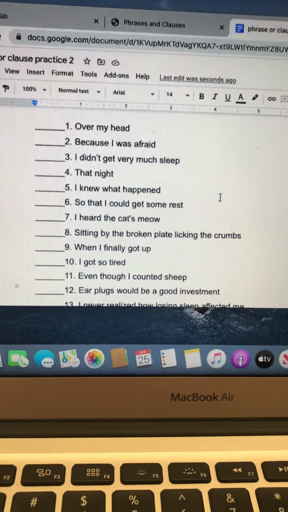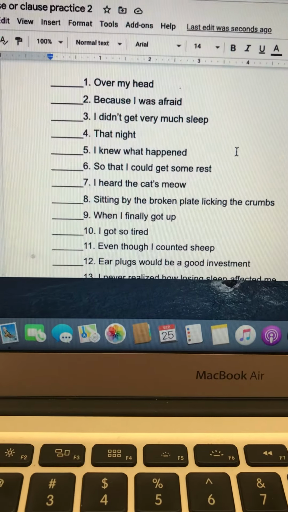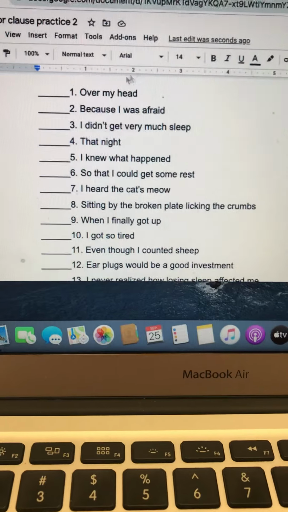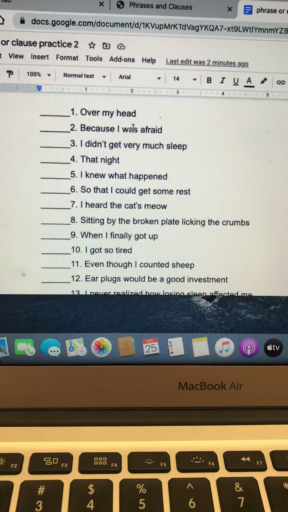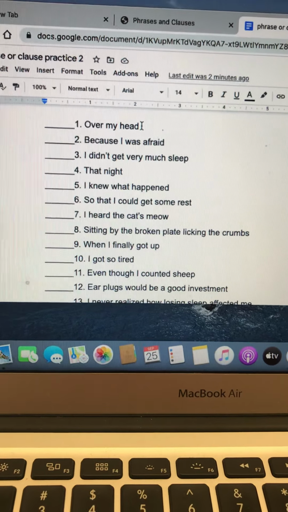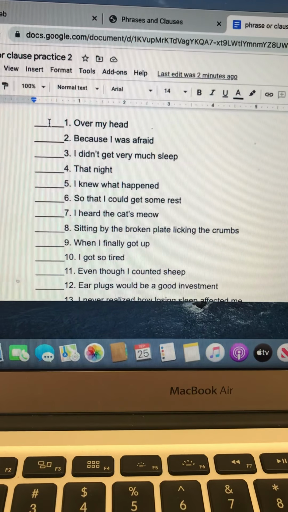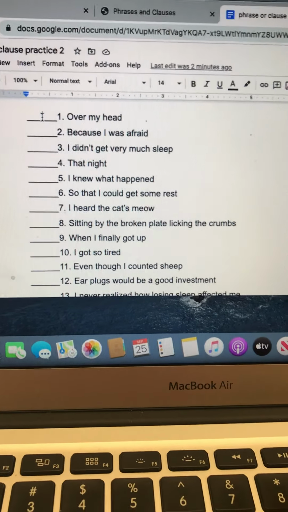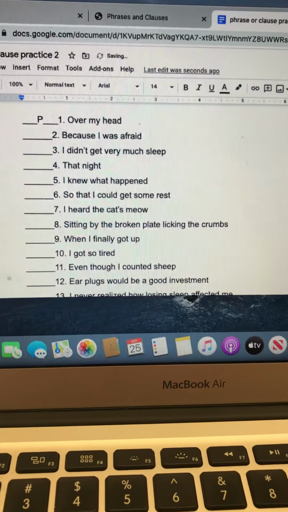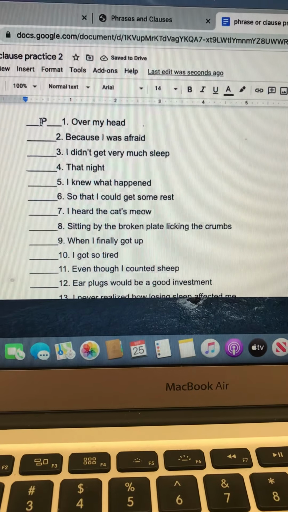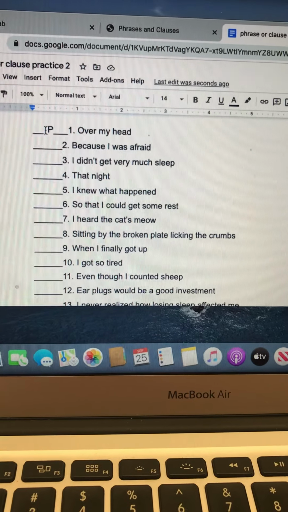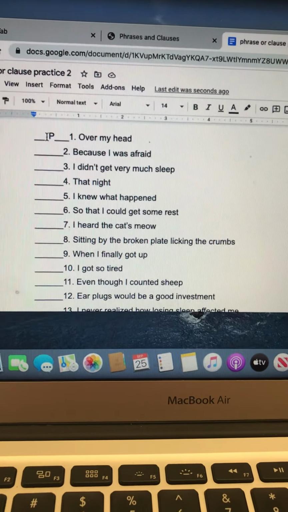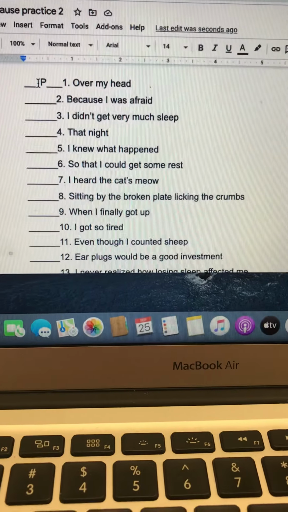All right, so let's look at this worksheet. It says, over my head. Over my head is a prepositional phrase. I don't have any subjects or verbs. There's nobody doing anything. So in the blank, I'm just going to mark it with a P. That's all I have to do to that sentence. Down at the bottom of the page, when I get finished, I'll have to do something different with that, but right now I'm just going to mark the sentences.